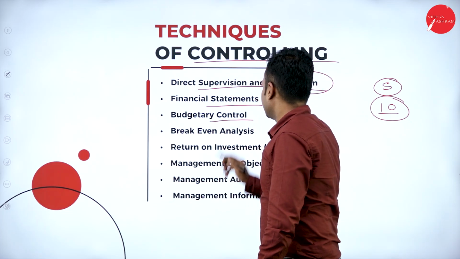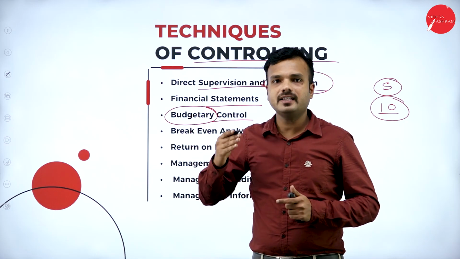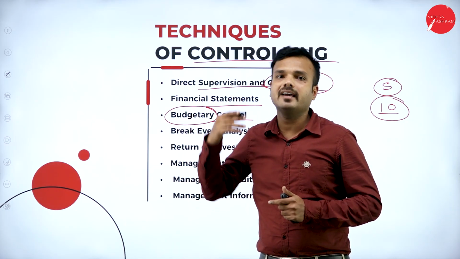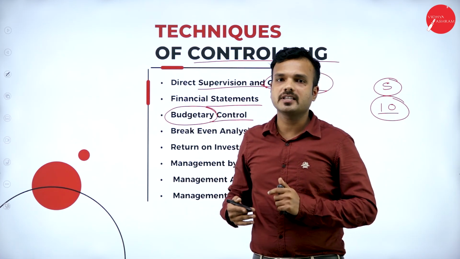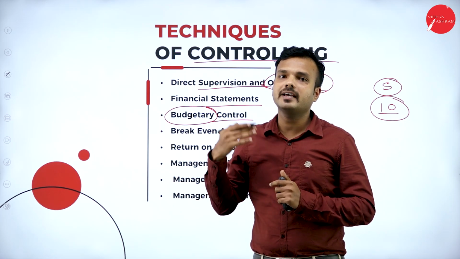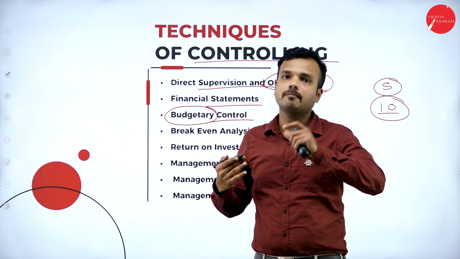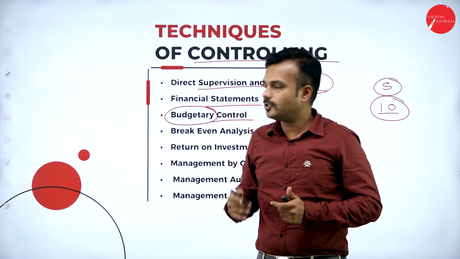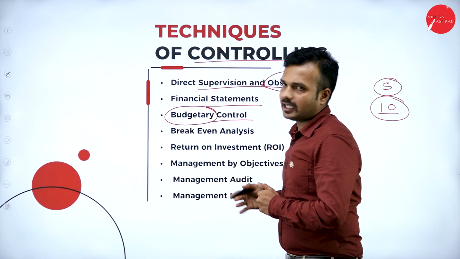Budgetary control. So what is this budget? A budget is deciding in advance the future course of expenses that will be borne by the organization. Means before going with any kind of project, it is an obligation to prepare a budget, covering the expenses that we are supposed to bear in future to accomplish that particular task or project. So by budgetary control, we have a technique of controlling.